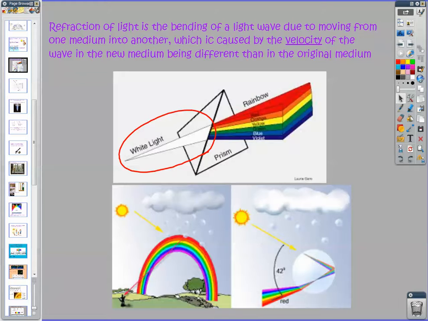And so depending on the shape of the refraction material, like a prism or like water droplets in the sky sometimes, when white light passes through it, the light will refract into its own independent band of colors, and it's always in the order from the highest wavelength and the lowest frequency, red, to the shortest wavelength and the highest frequency, violet. So it always ends up looking like red, orange, yellow, green, blue, indigo, violet, or Roy G. Biv.